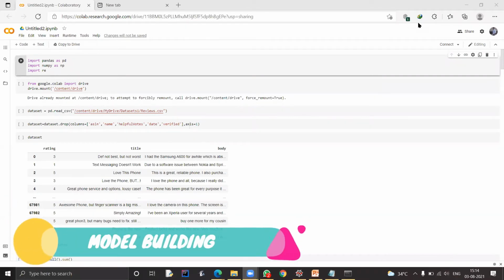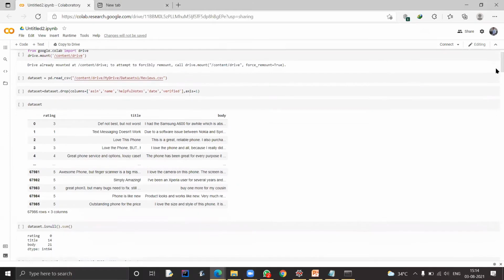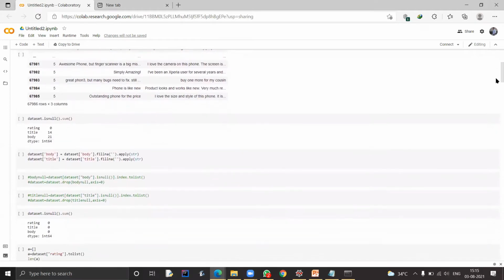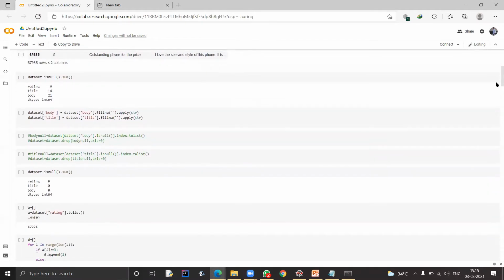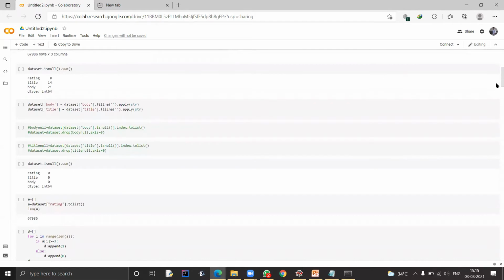Mukundan, I'll explain how the model is trained. First, since we're doing it in Colab, we mount the drive. Then we read the data. Later, we remove the useless columns like name, helpful words, date and verified, which are not used in training the model. After removing them, we check for null values. We found 14 null values in title and 21 in body. So we fill those null values with a blank space.